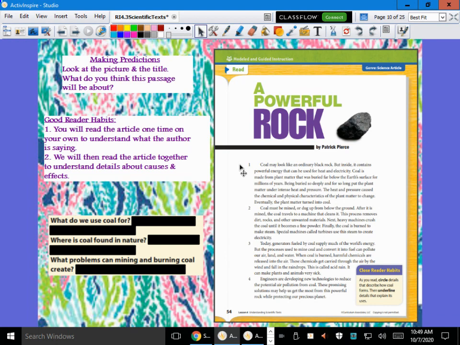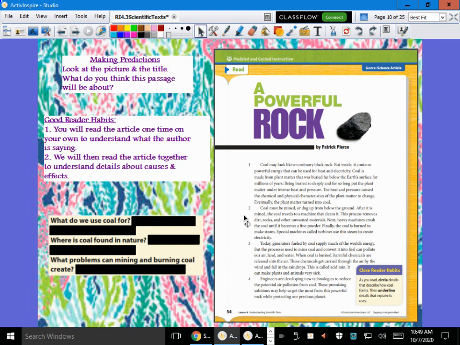Coal may look like an ordinary black rock, but inside, it contains powerful energy that can be used for heat and electricity. Coal is made from plant matter, and that was buried far below the Earth's surface for millions of years. Being buried so deeply and for so long put the plant matter under intense heat and pressure. The heat and pressure caused the chemical and physical characteristics of the plant matter to change. Eventually, the plant matter turned into coal.